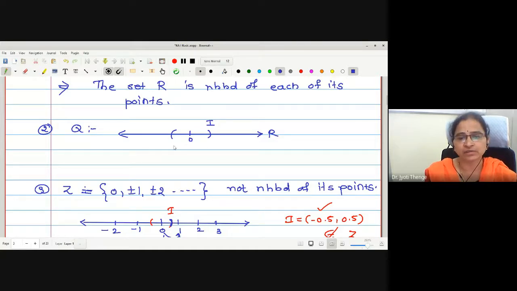Now, what about this interval? Suppose I am drawing -1 to +1. Whether this interval -1 to 1 is a subset of Q. Whether -1 to 1 has only rational numbers in this interval or irrational is also there. Whether this is a subset. -1 to 1 is a subset of Q or not.